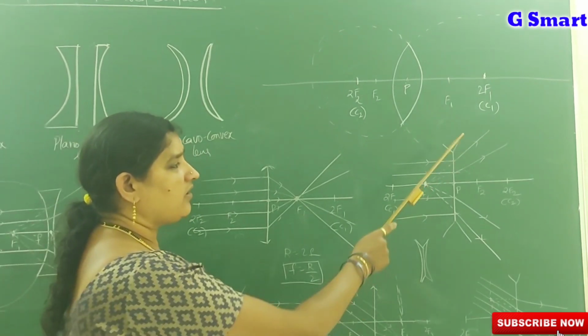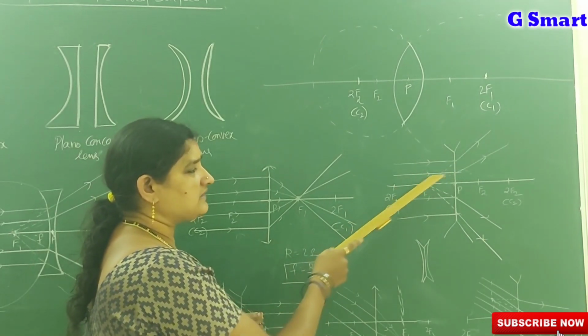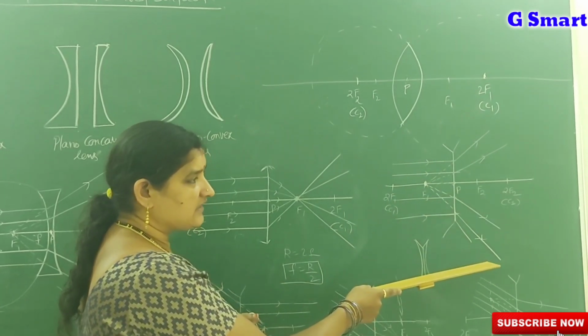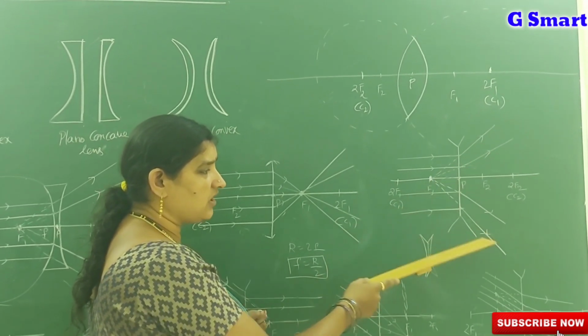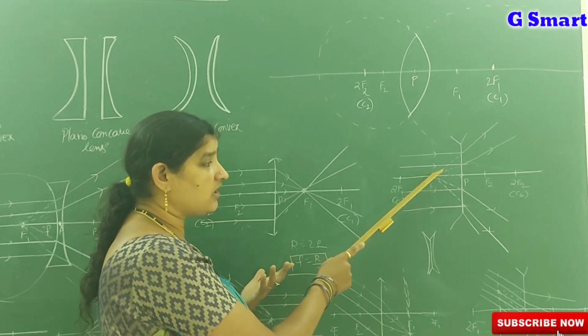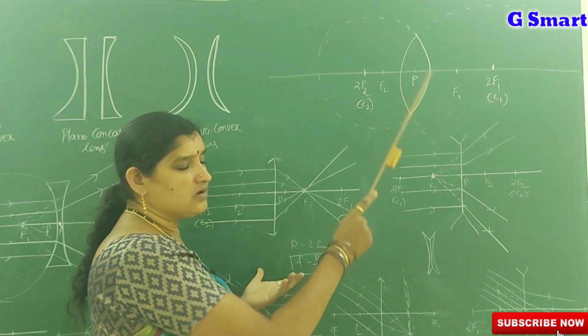In the same way, when a parallel beam of light is incident on a biconcave lens, they all diverge in different directions. If you extend those, they seem to be coming from a point. That is called the focal point of that concave lens.